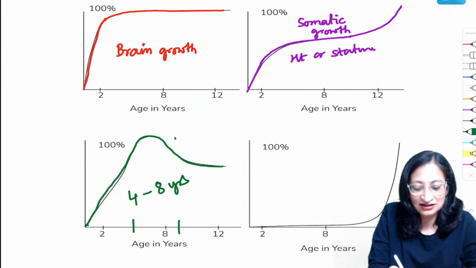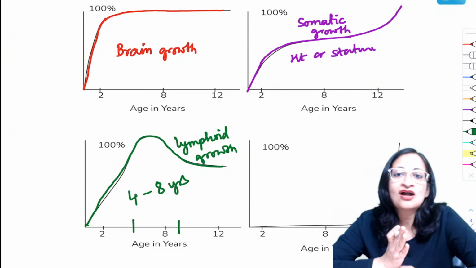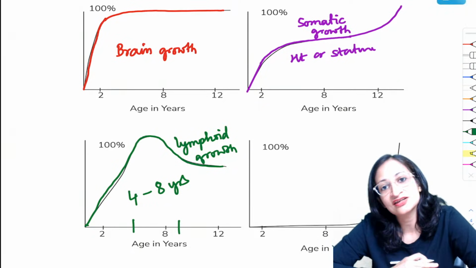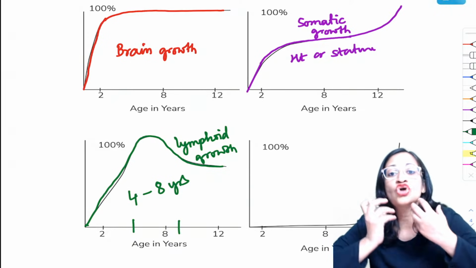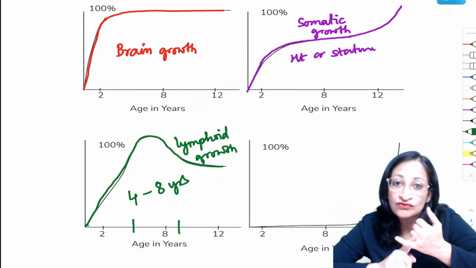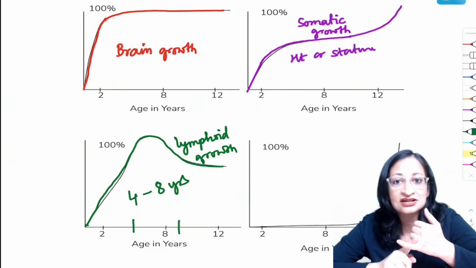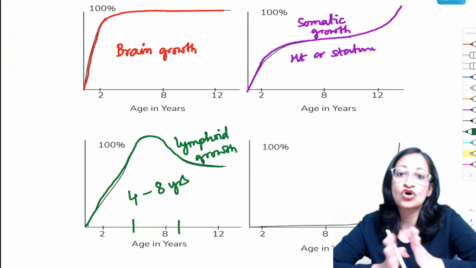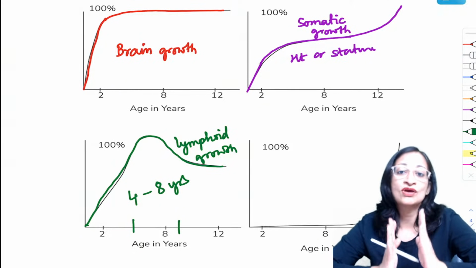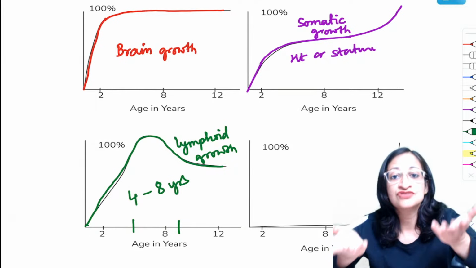So this is lymphatic growth, or lymphoid growth, the growth of lymphoid tissue. If around 5 to 6 years of age, you get a case scenario where a child comes with tonsillar enlargement, but the child has no fever, and the tonsils are not red and congested, then be sure it is absolutely normal, because this is a phase of time when you can get a lymphoid hypertrophy, which is physiological.